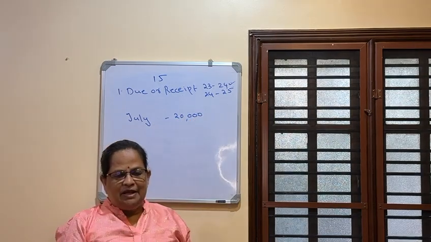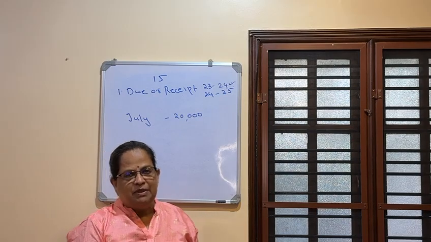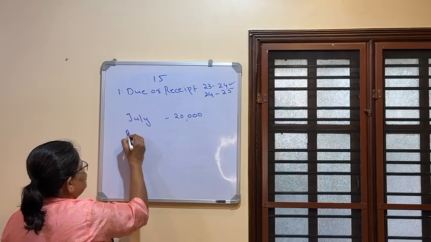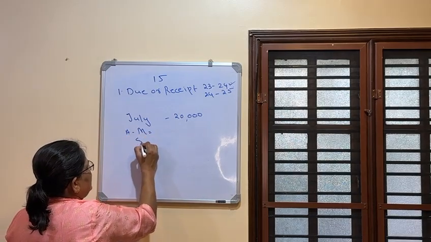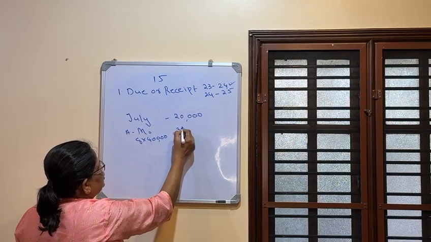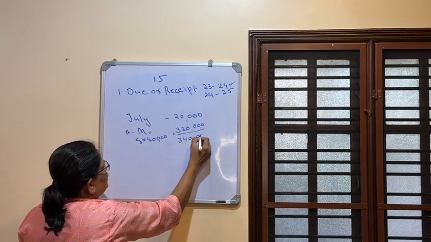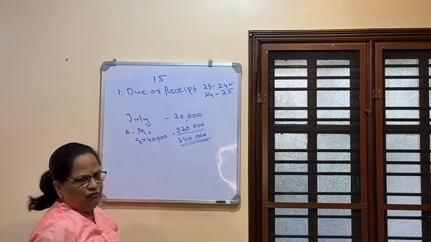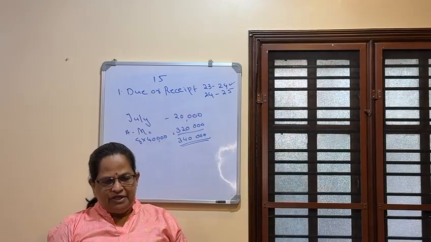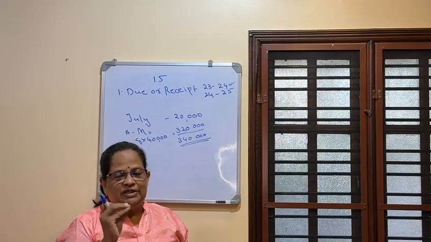20,000. Next salary for August, September, October, November, December, January, February, March. 8 months, August to March. 8 into 40,000 is 3,20,000. So total taxable salary will be 3,40,000.